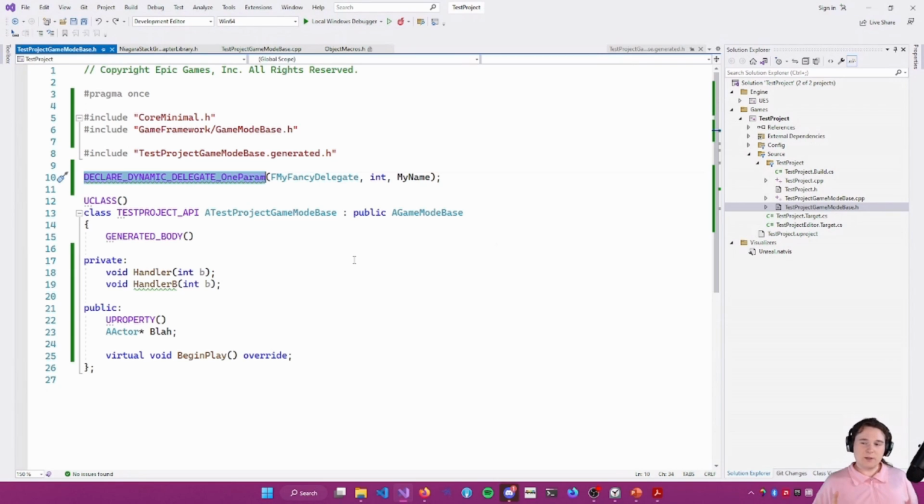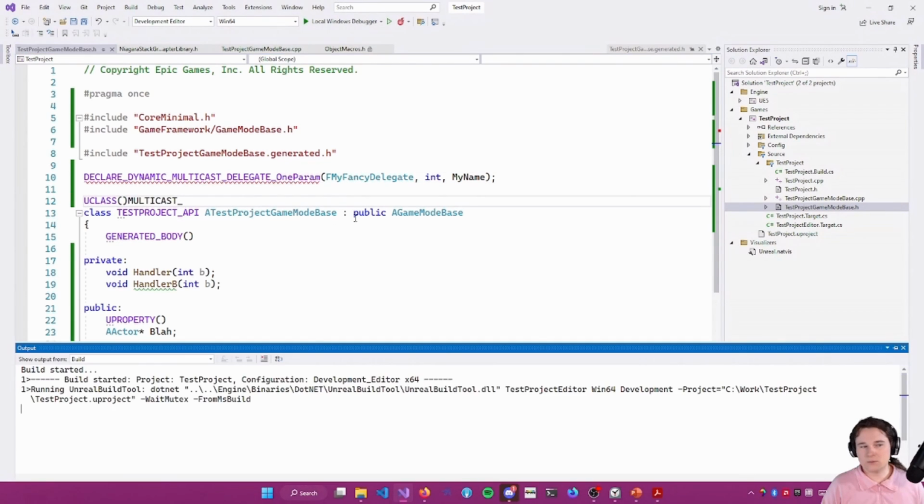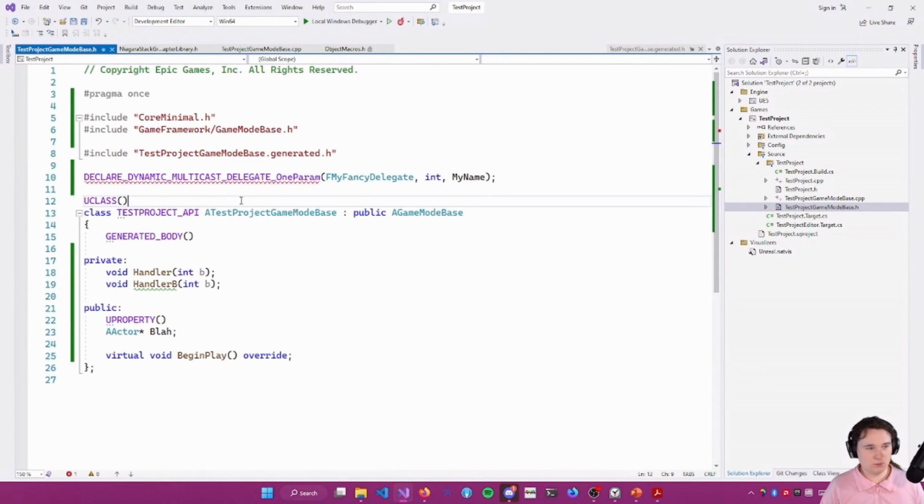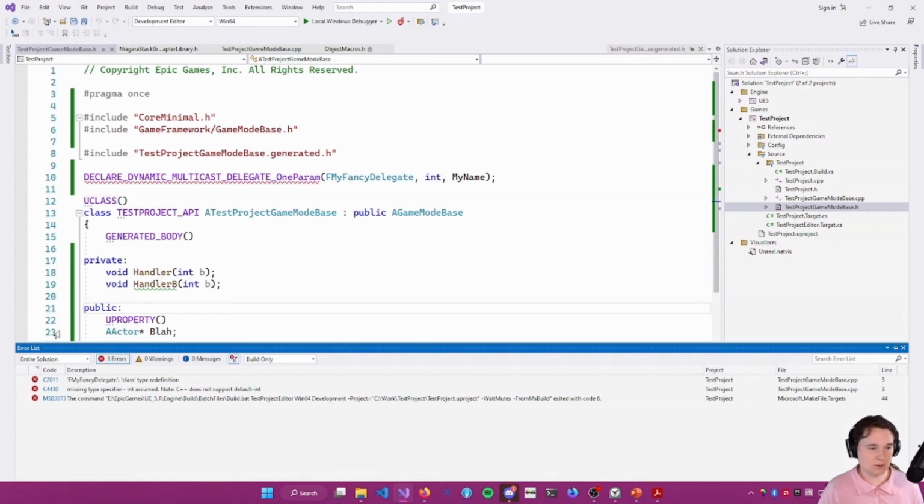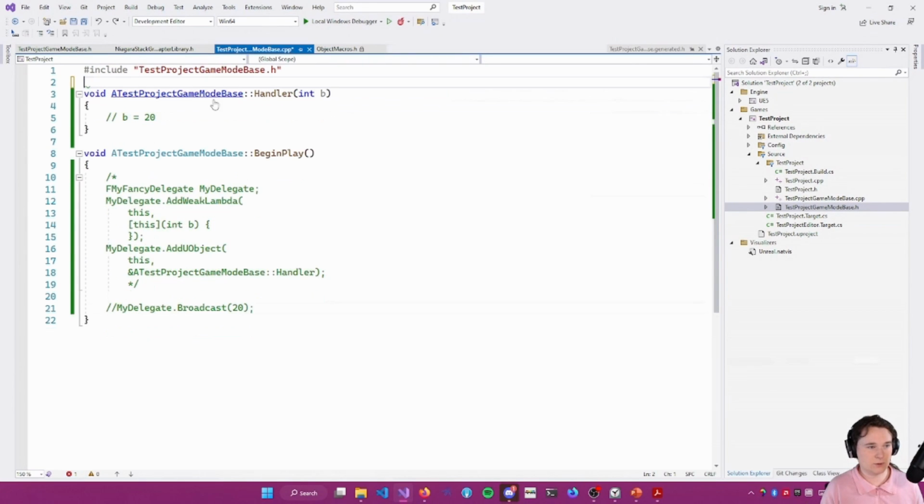So yeah, dynamic delegates: blueprints, networking, also dynamic multicast delegates. I think it's DECLARE_DYNAMIC_MULTICAST_DELEGATE. Yeah, dynamic multicast delegate. And then we can have multicast delegates, which is the same thing. Oh, you're gonna complain at me because I did that.